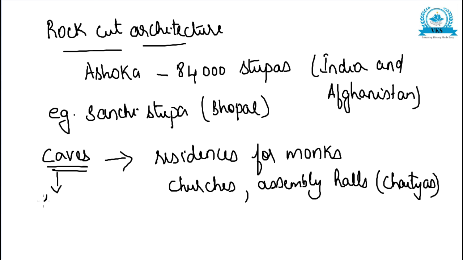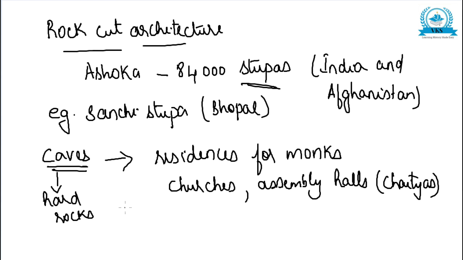So the caves were an important heritage of Mauryas. They were cut out of hard and refractory rocks, meant to be residences for monks and also churches and assembly halls, called chaityas. Stupas and caves were important contributions of Mauryas in architecture.